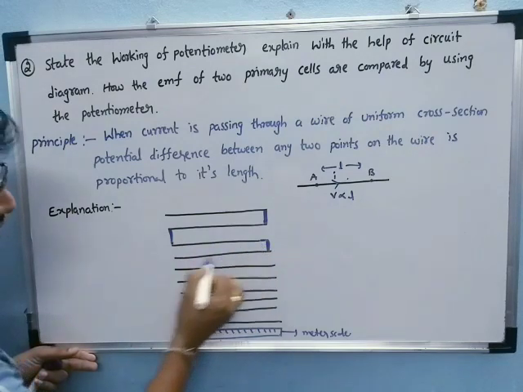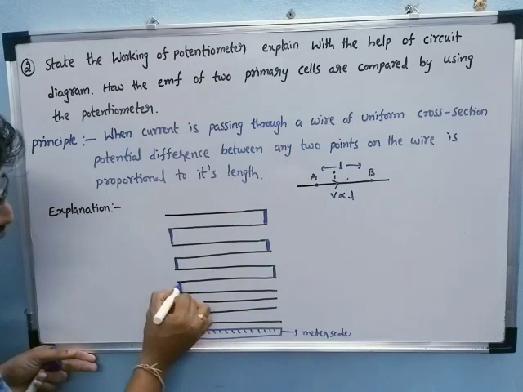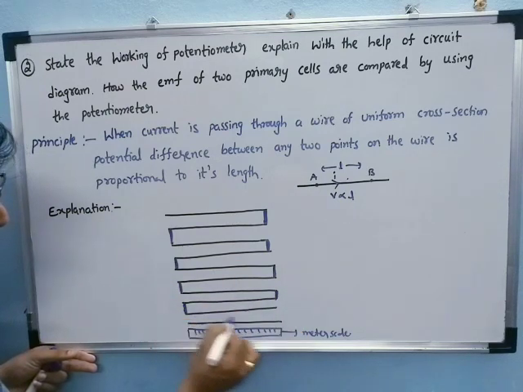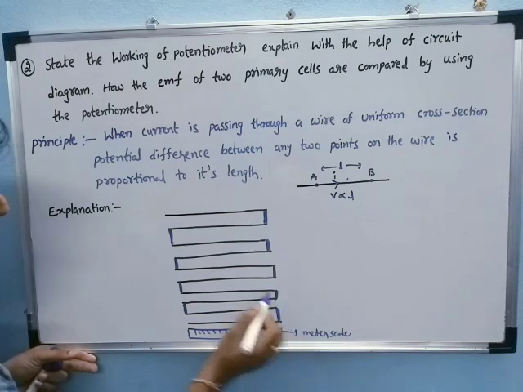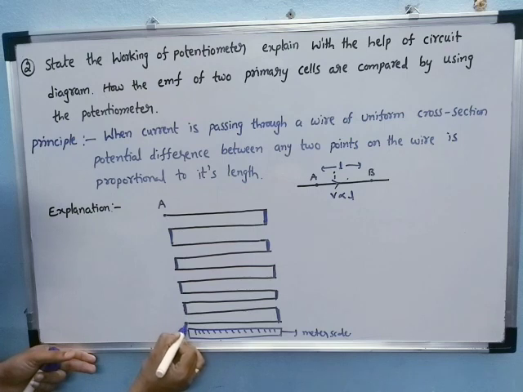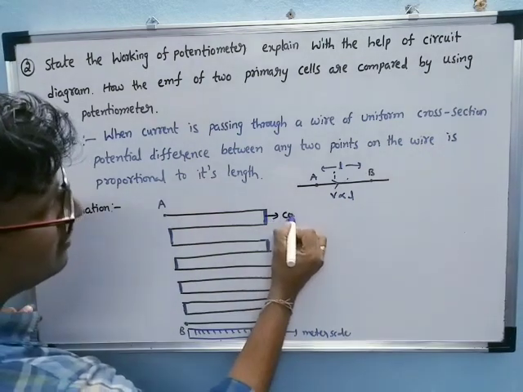That is nothing but a joint. When we attach these with copper strips, it forms two ends. See, one end of the wire is considered A and the other end is considered B. Now these are attached with copper strips.